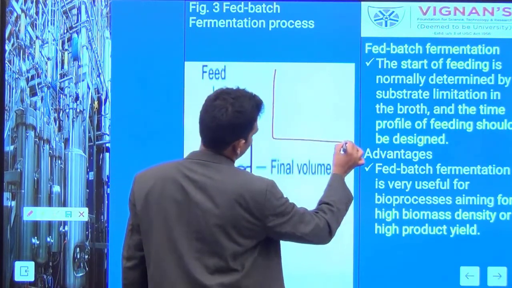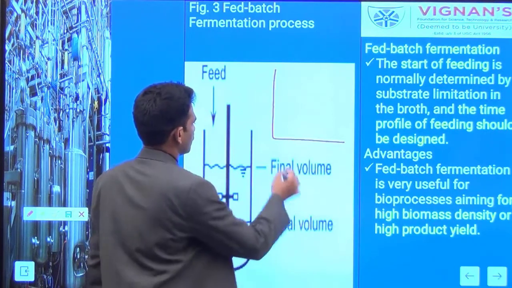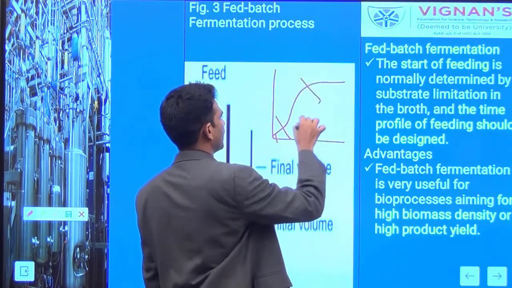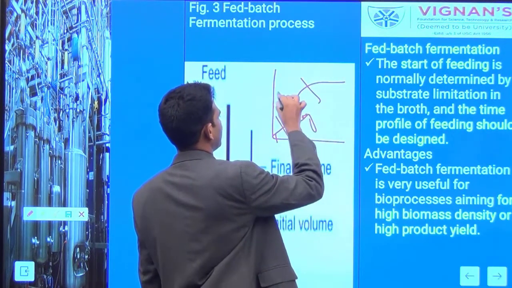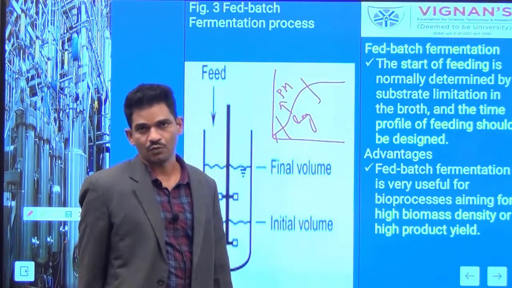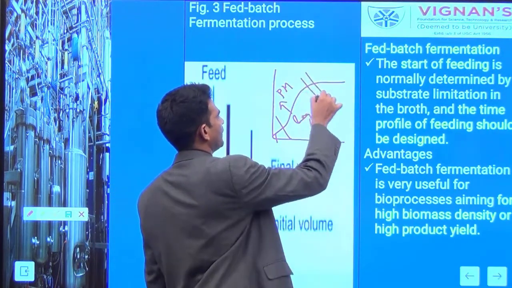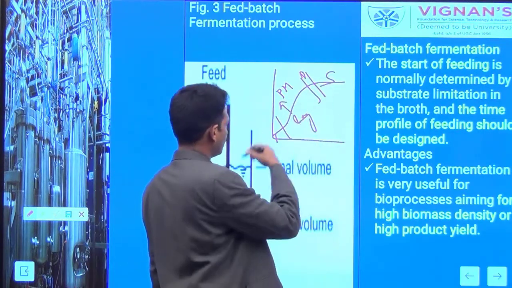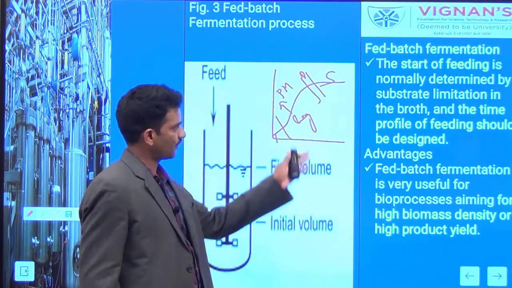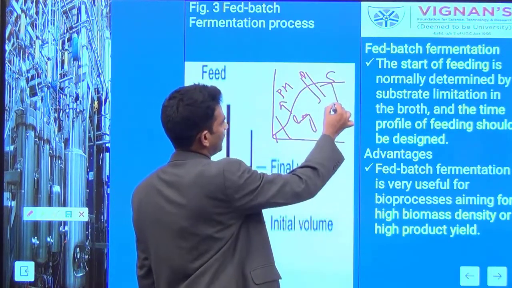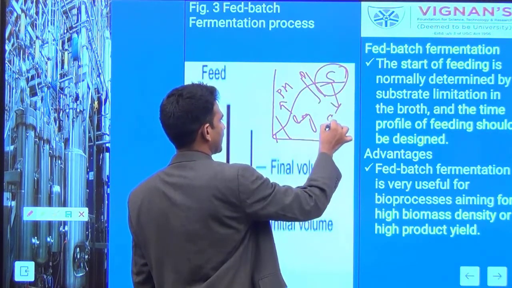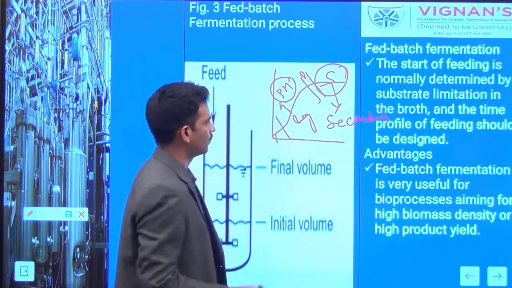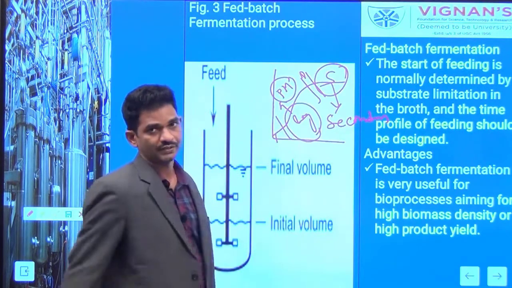All inoculated cells follow growth patterns: the lag phase, a log phase in the middle, where most of your primary metabolites, which are growth associated, you can recover, then a deceleration phase and stationary phase. The recovery of secondary metabolites is usually done at the stationary phase, and primary metabolites are recovered during the log phase, the exponential growth phase.